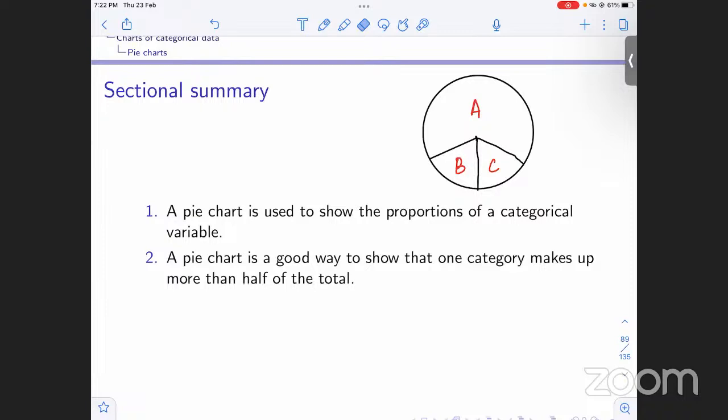So from this pie chart, it is clear that if we have a data value that takes up more than half, we can clearly see that it makes up more than half of the total. So the pie chart is a good way to show if a category makes up more than half of the total. Okay,